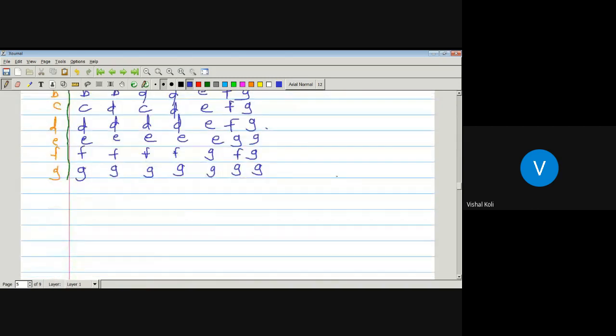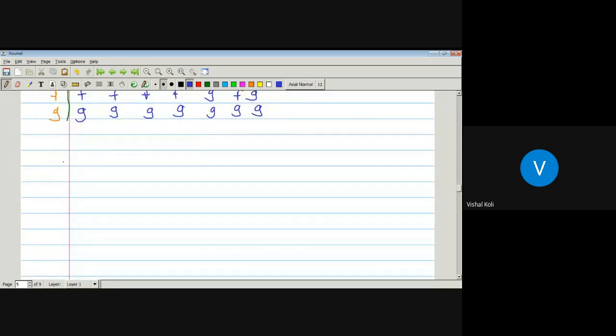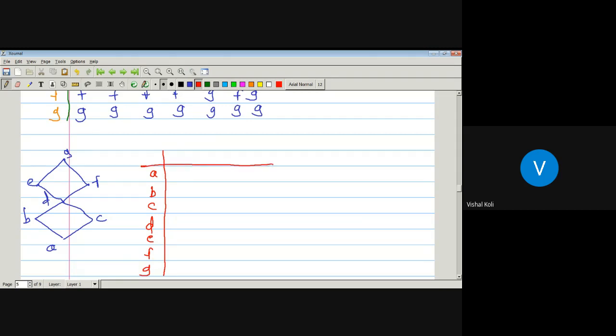Same diagram. Just draw the diagram here. A, B, C, D, E, F, and G. Corresponding table. What is the meet of A and A? A itself.